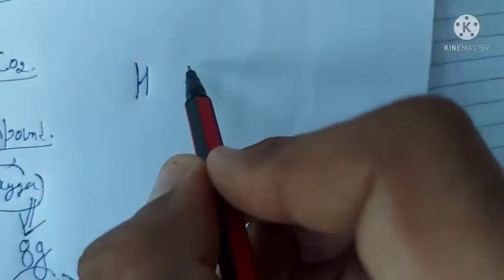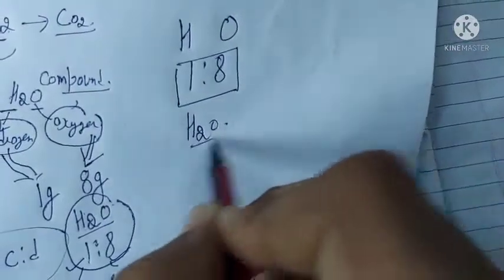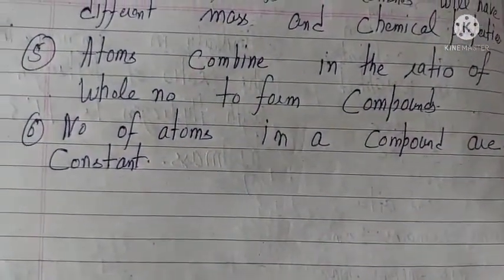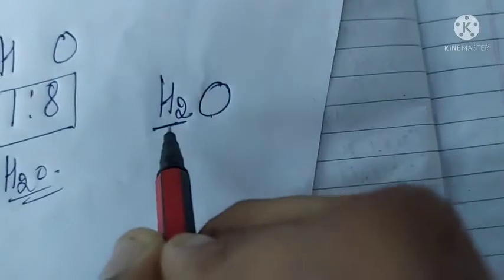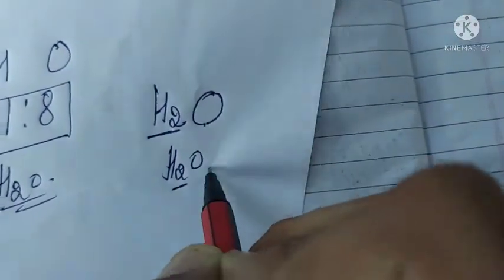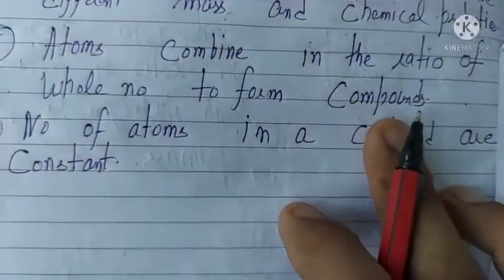And I've already told you, atoms combine in a fixed proportion by mass to form a compound. Atoms combine in the ratio of whole numbers. What is this whole number? Like two atoms of hydrogen and one atom of oxygen combine to form water. So 2:1. Atoms combine in whole numbers to form compounds.